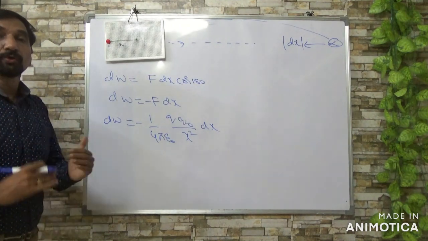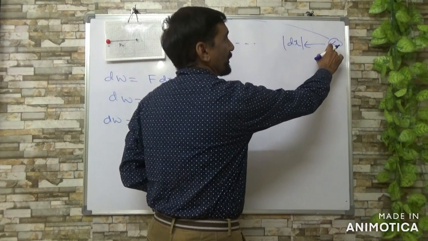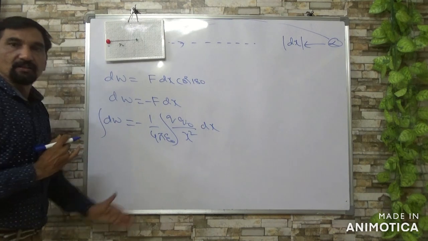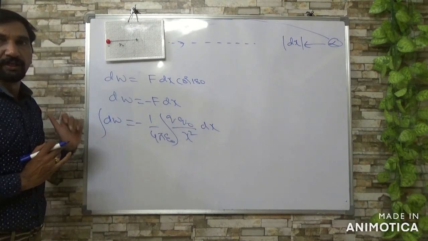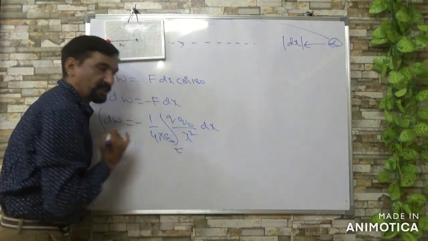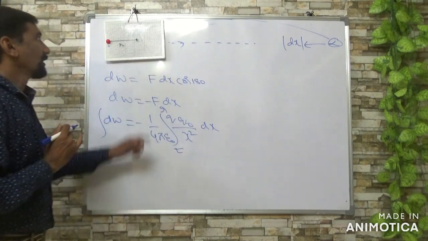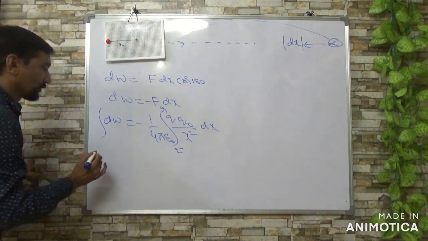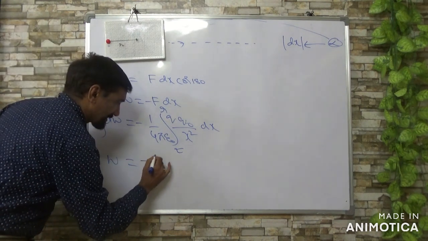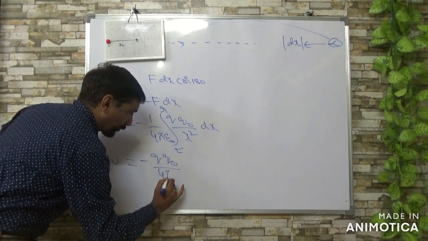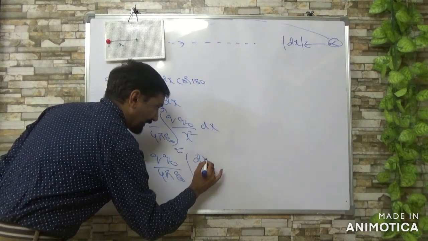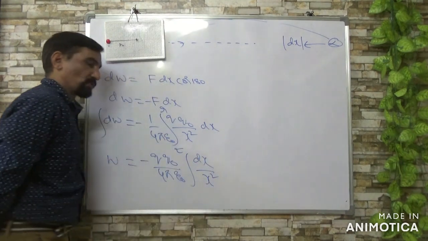But you want to know the total work done in bringing the body from infinity closer. So we have to integrate now, integrating on both sides between the limits infinity and R, because it is brought from infinity to close to the body, at R. Okay, so integral dW equals W, which is minus Q Q naught by 4 pi epsilon naught into integral dx by x square.